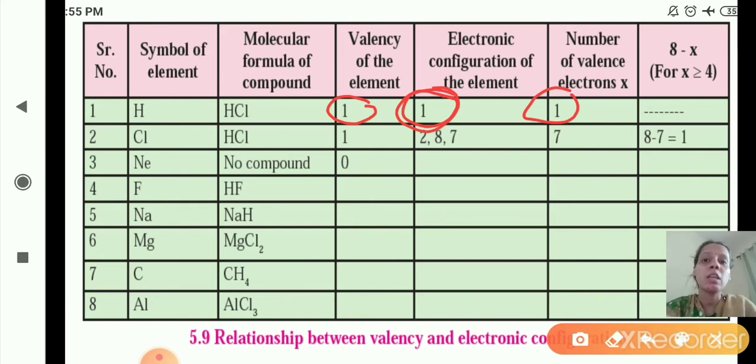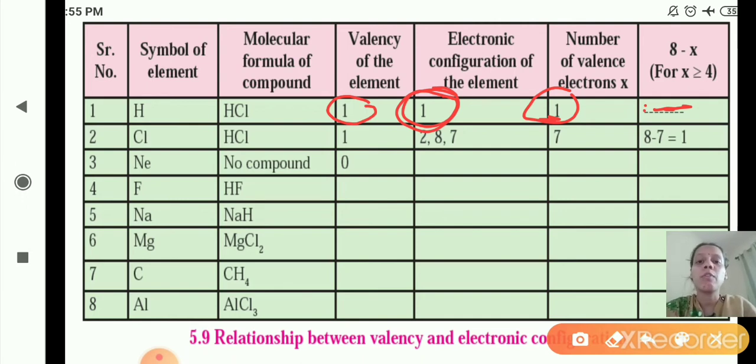Now as you can see here, this is dash because 8 minus X. When we will do 8 minus X? When the X is greater than 4 or X is equal to 4. Now what is the X here? That is the number of valence electron is 1. So this column we will keep it as blank. Okay, hope we are clear. The first one, hydrogen, symbol H, then valency of the hydrogen is 1, electronic configuration is 1, and the number of valence electron is 1. Now the next one is Cl, chlorine.